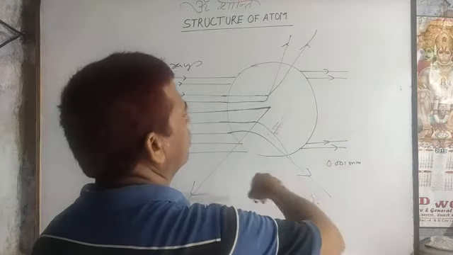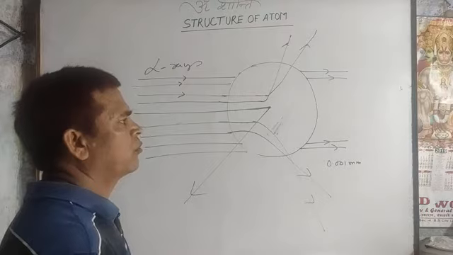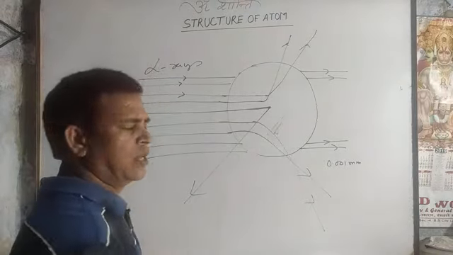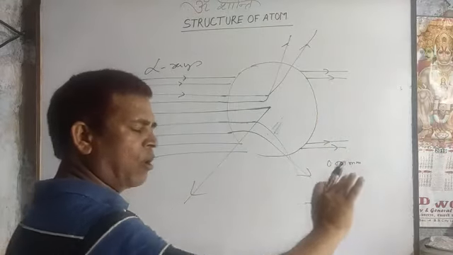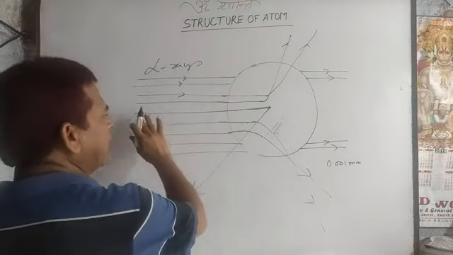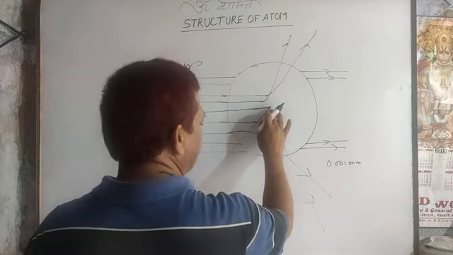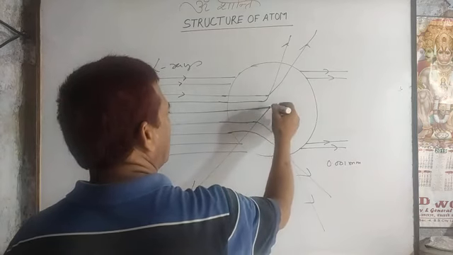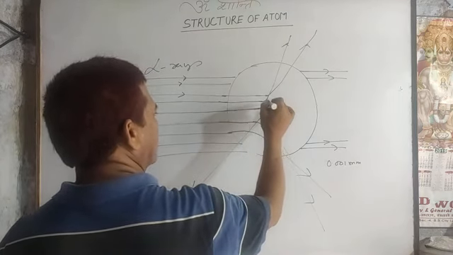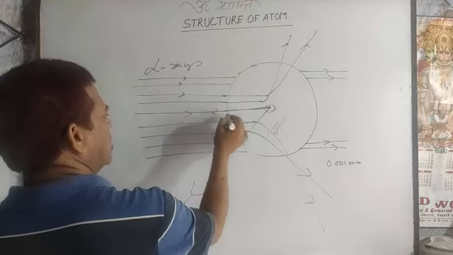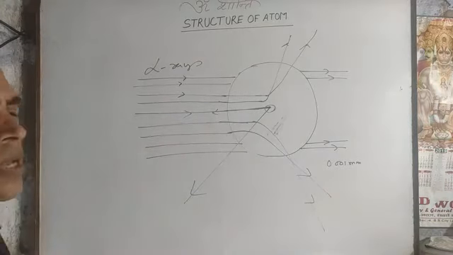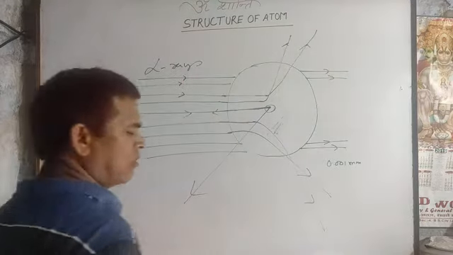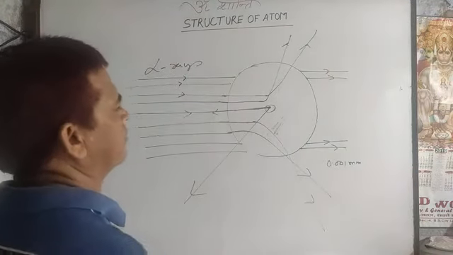On the basis of this observation, Rutherford concluded most of an atom is empty, because the ray passes without or with deflection, but one ray that goes to the center of the atom doesn't pass through, meaning the total mass of the atom exists there. The rest of the part has no mass, so the ray passes with or without deflection.